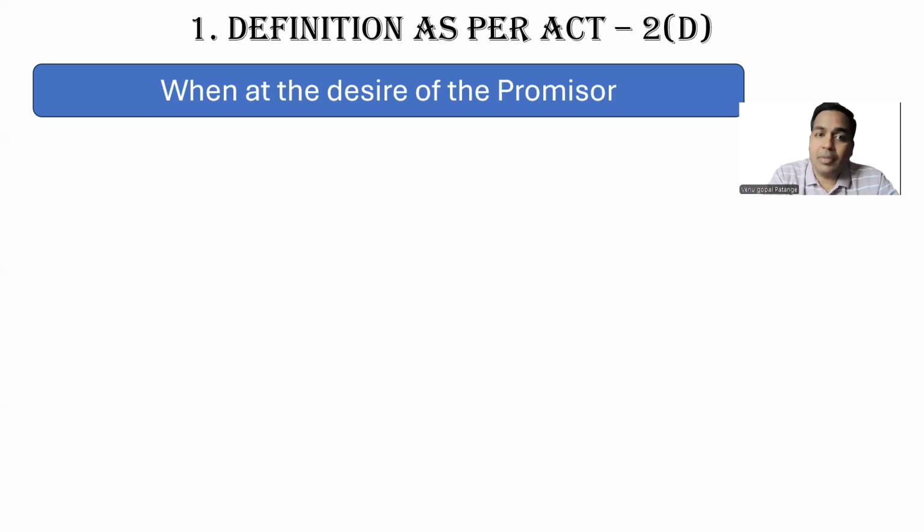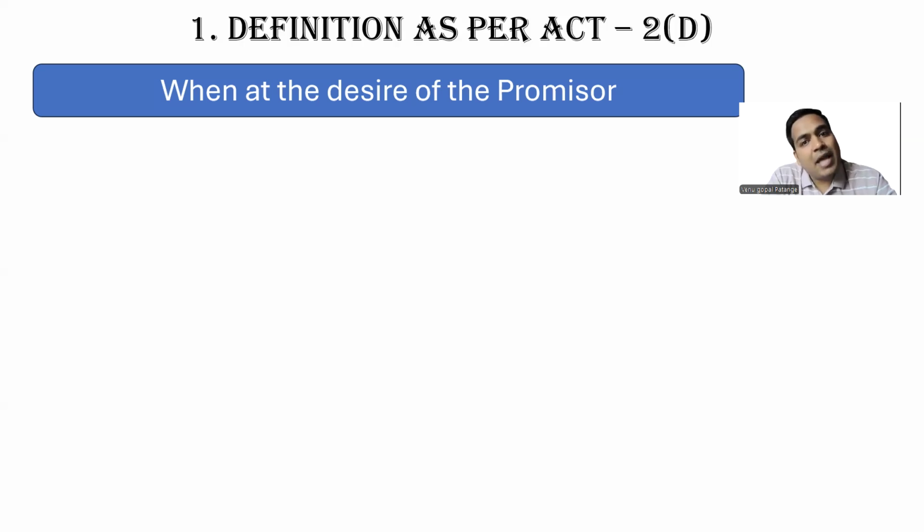Let us take an example. A wants to sell his car to B at rupees 5 lakhs. So who wants 5 lakhs? A wants 5 lakhs. Whose desire is it to obtain 5 lakhs? A's desire. So there are two persons in the contract: offerer and offeree, or promisor and promisee.